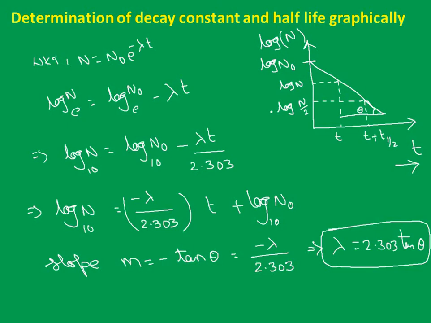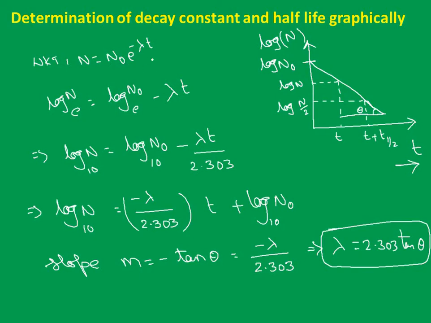Suppose n naught and n respectively are the number of atoms present undecayed initially and after a time t. Undecayed, which means initially, and after a time t it became n. And we have that relation, right? N equal to n naught e power minus lambda t. Apply log on both sides, log to the base e. So log n to the base e equal to log n naught to the base e. Of course, it is in the format of log of ab, so log a plus log b, which will be nothing but this.